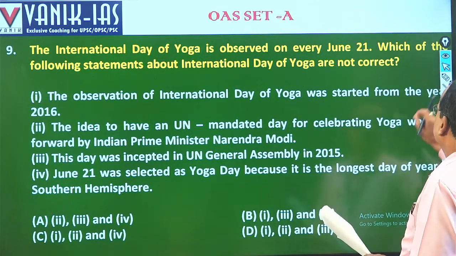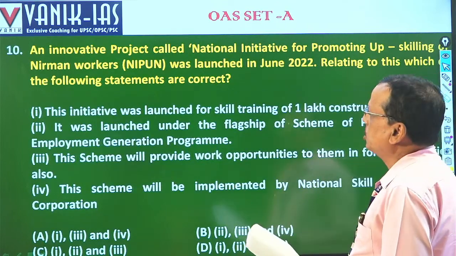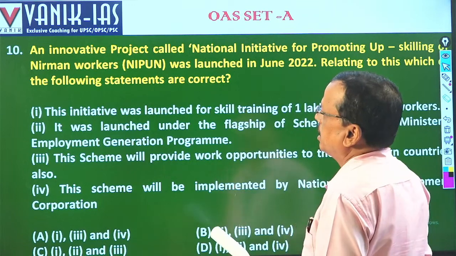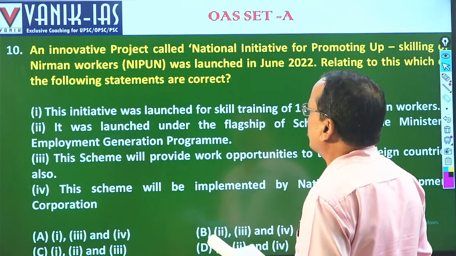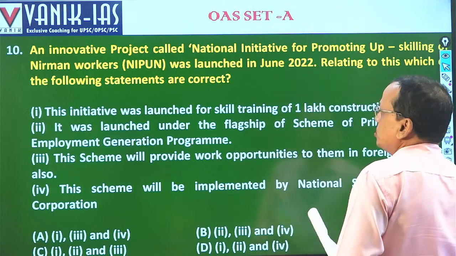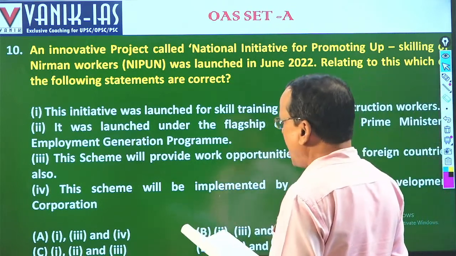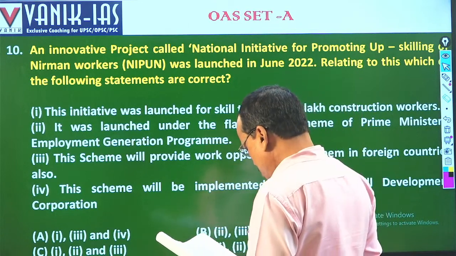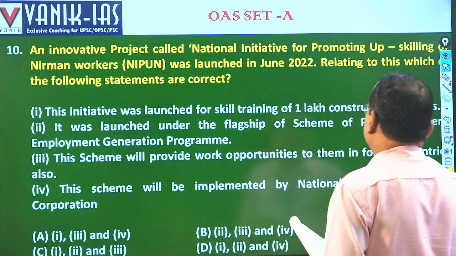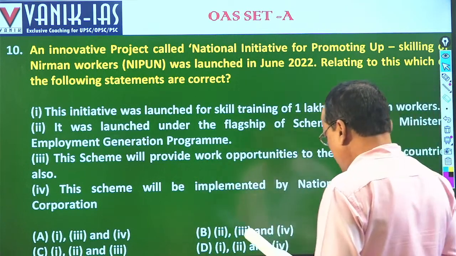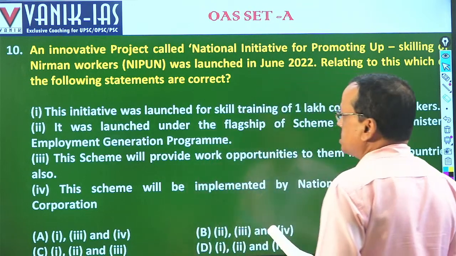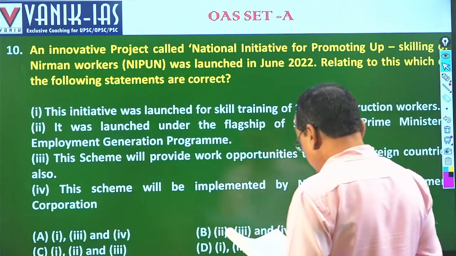Fine. Then the next question, an innovative project called National Initiative for Promoting Upskilling of Nirman Workers (NIPUN) was launched in June 2022. Relating to this, which of the following statements are correct? Fine. So this initiative was launched for the skill training of 1 lakh construction workers. That's correct. Then next one, it was launched under the flagship scheme of the Prime Minister's Employment Generation Programme.